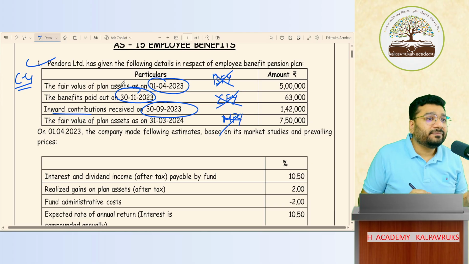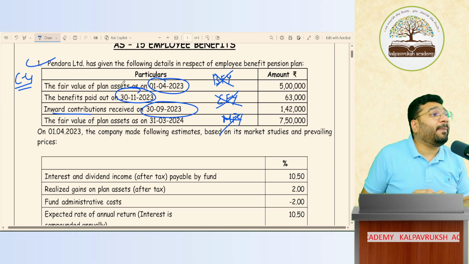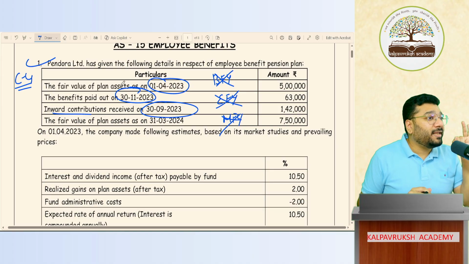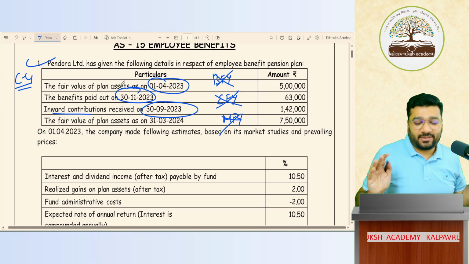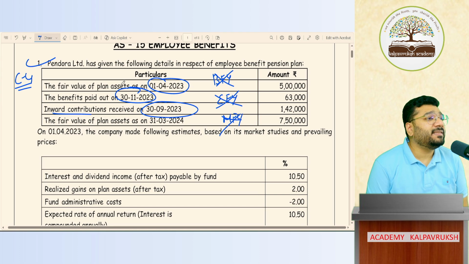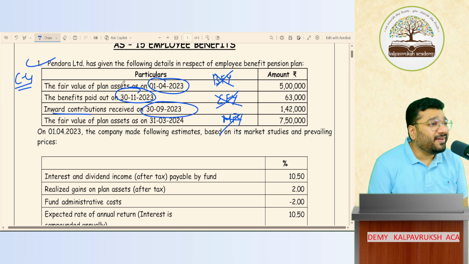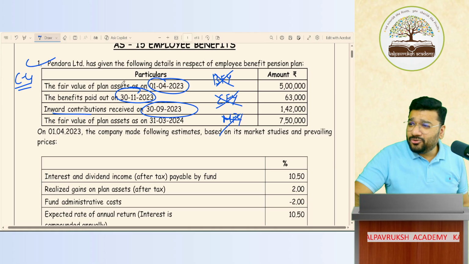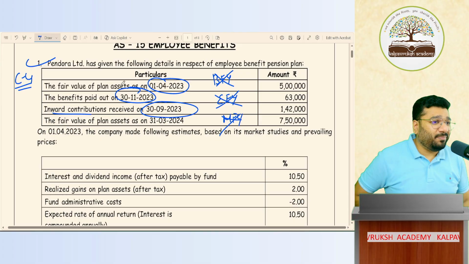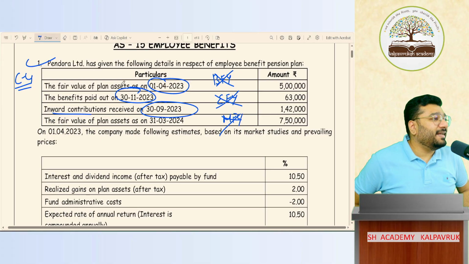I'll give a hint. The way you calculated interest on capital in 12th standard, interest on opening capital, additional capital and drawings against capital, same ditto way, no difference. This is why I say your basics are very, very important. A lot of topics will be connected to your basics. But this, I will not do today. Time is up, so we'll do this in the next class.